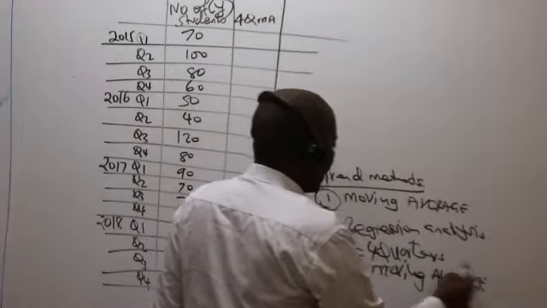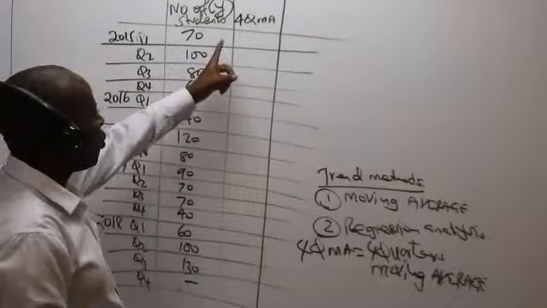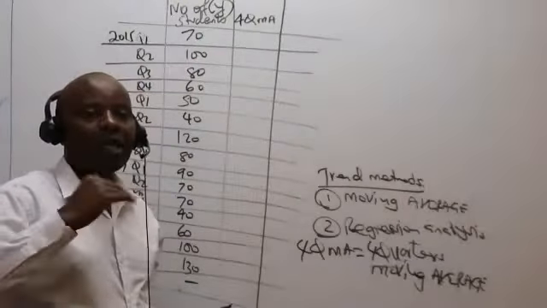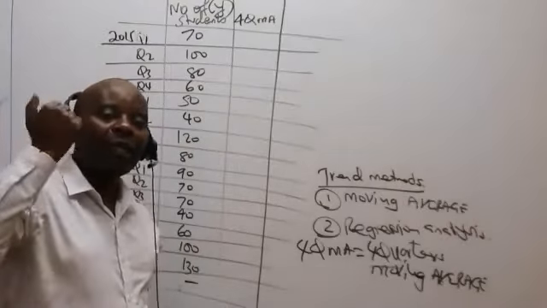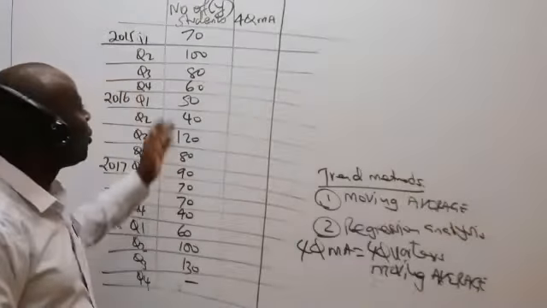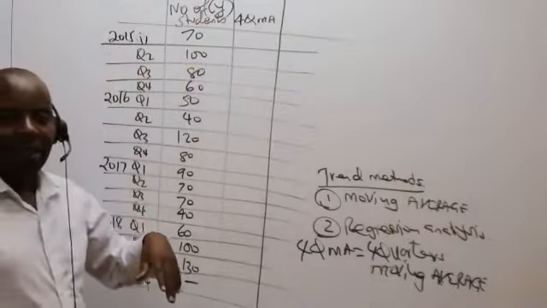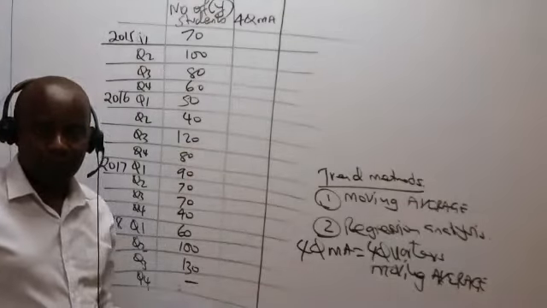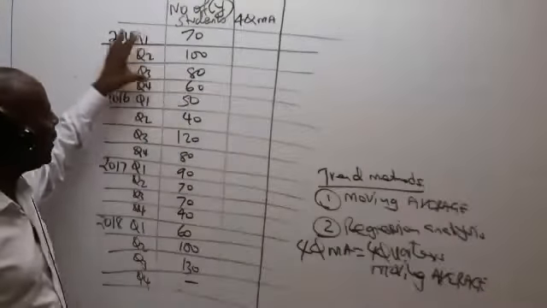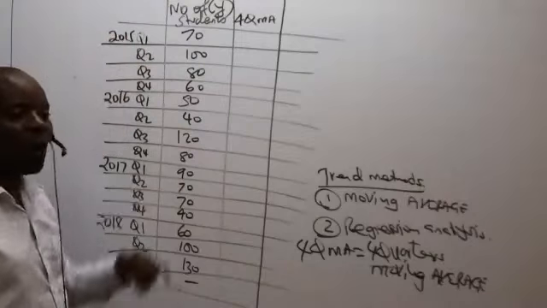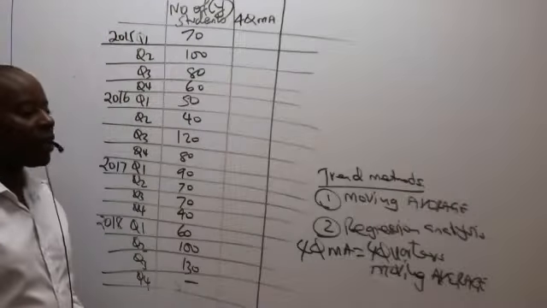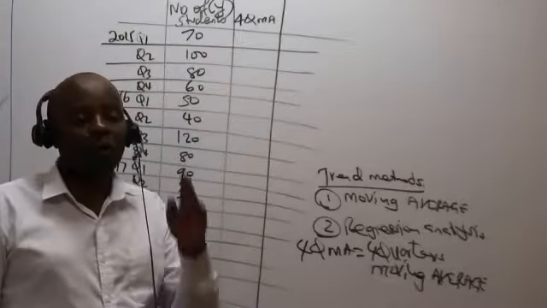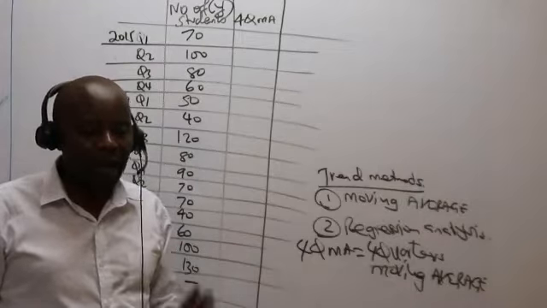So the question is, why did we decide to work with 4? It's because of how the examiner has split down his year. If, for example, the examiner was to split down his year into 2 seasons, then I would have said 2-season moving average. So in this particular case, they have split down each year into how many quarters? 4 quarters. And as such, the first thing on the road of getting the trend is for you to give us the 4-quarter moving average.